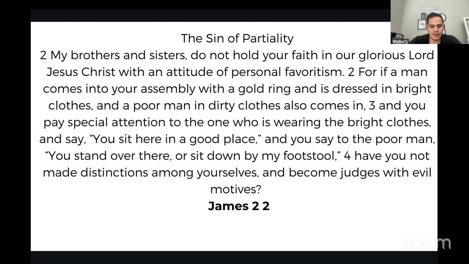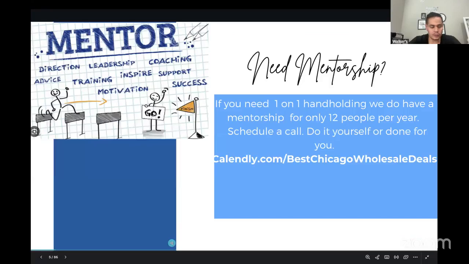So this is something I'm continuously working on, not showing favoritism, but treating everyone equal no matter where they are in life, whether they're rich or poor. That's what God wants you to do. He wants you to be like him and not show favoritism or partiality. I believe if you do that in your business, just cultivating relationships, it could be a game changer.